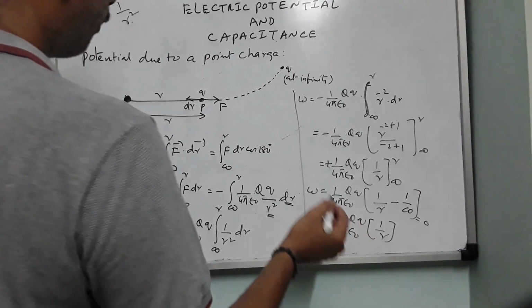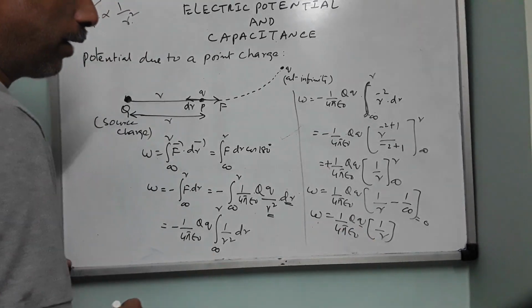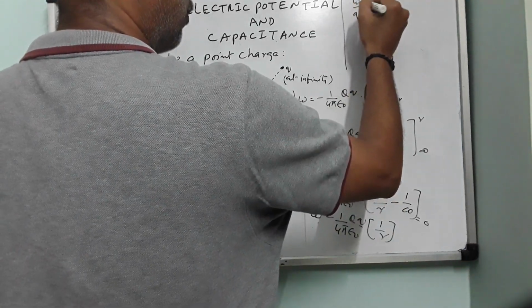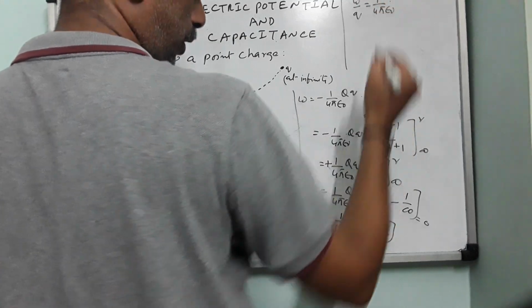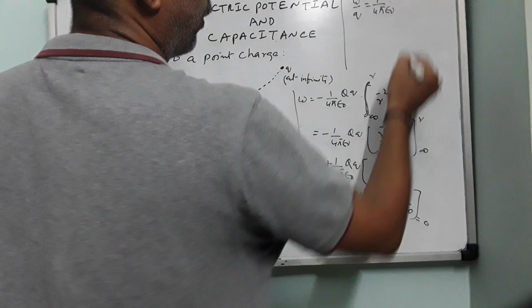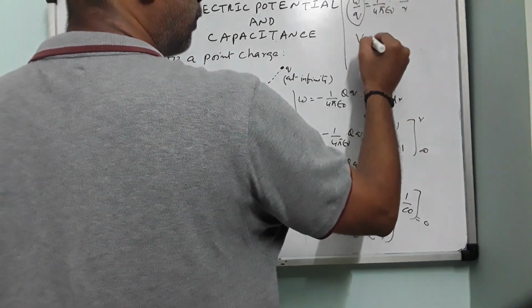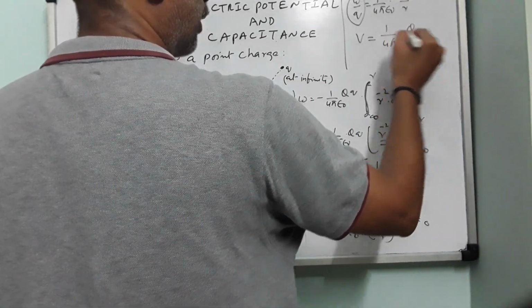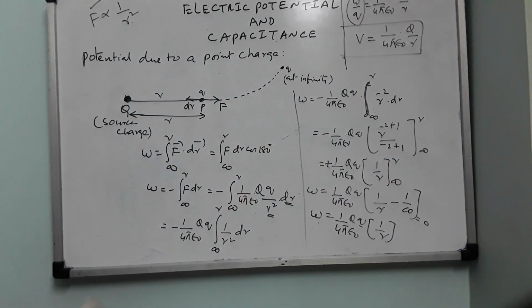We have defined electric potential as work done per unit charge. This is the charge we are moving, so we divide by it. So W by q equals 1 by 4 pi epsilon 0 into what is left over here, Q by R. This particular thing is replaced with potential: V equals 1 by 4 pi epsilon naught into Q by R. This is the expression for electric potential due to a point charge.